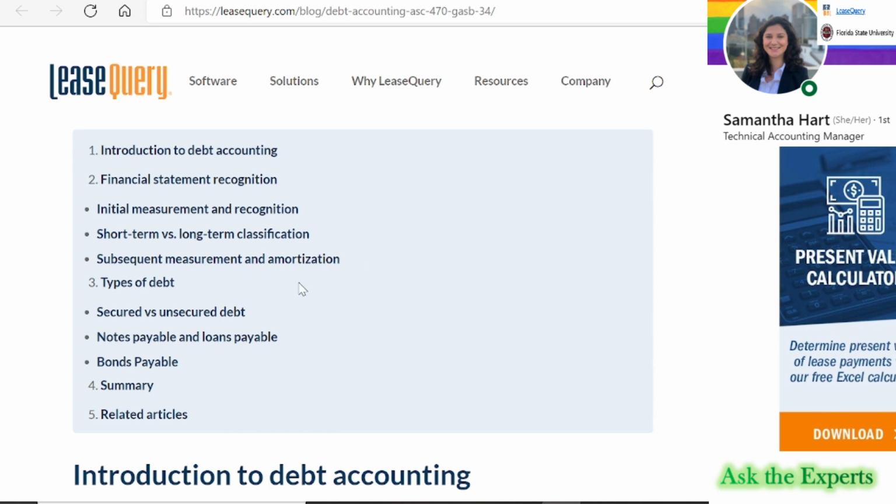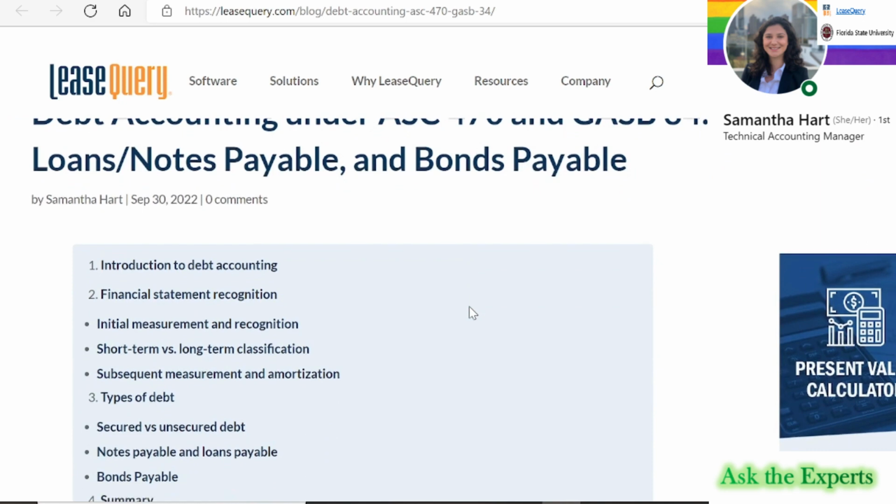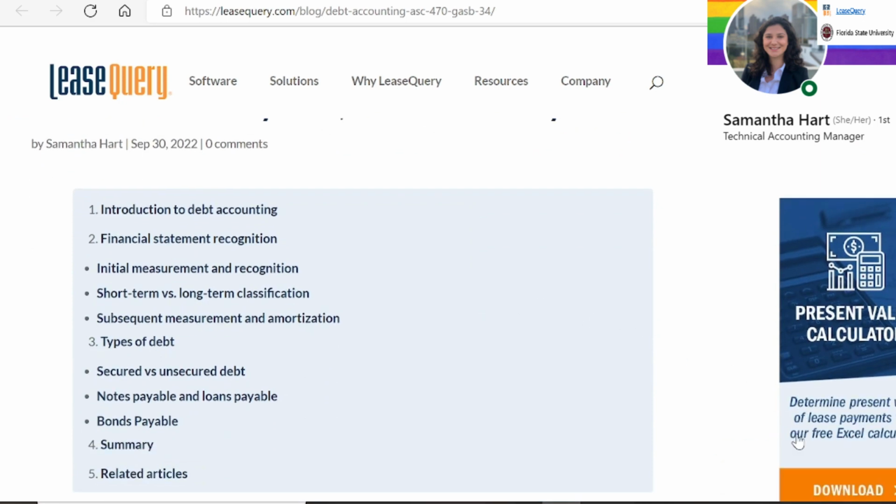An introduction to debt accounting. Discussion about the financial statement recognition. The initial measurement and recognition. The short-term versus long-term classification. The subsequent measurement and amortization. Types of debt. And finally, a summary and some related articles.